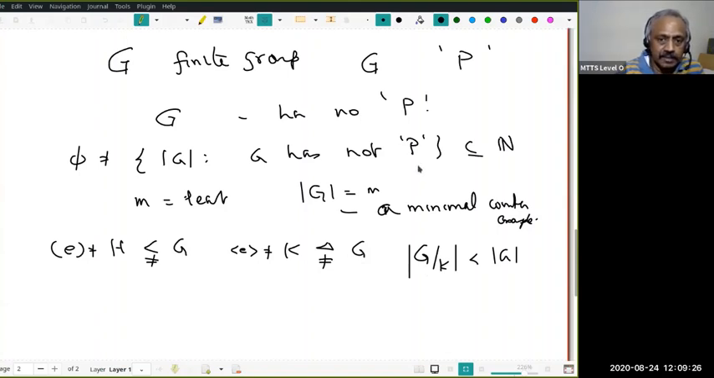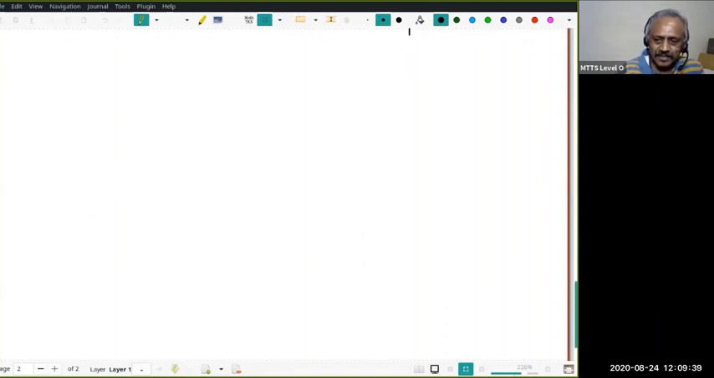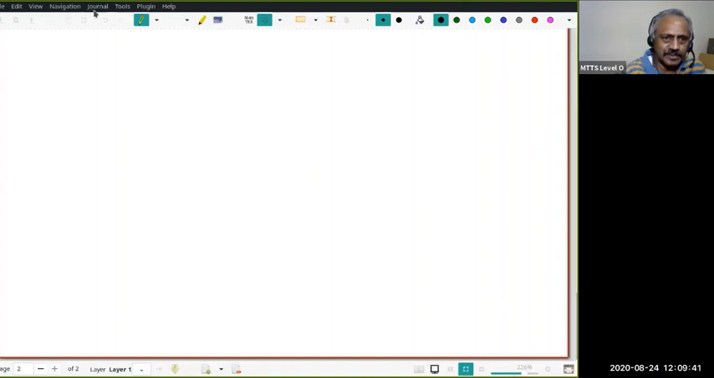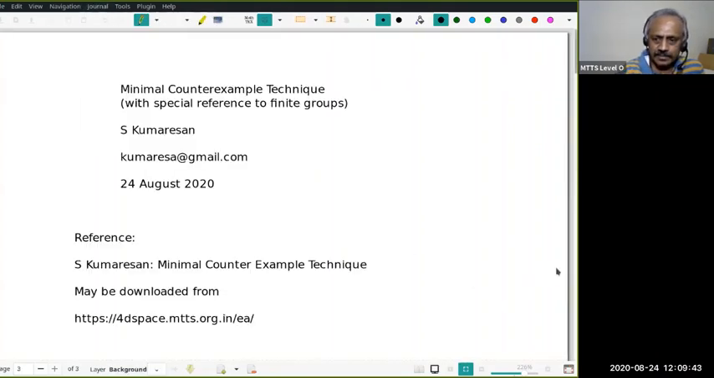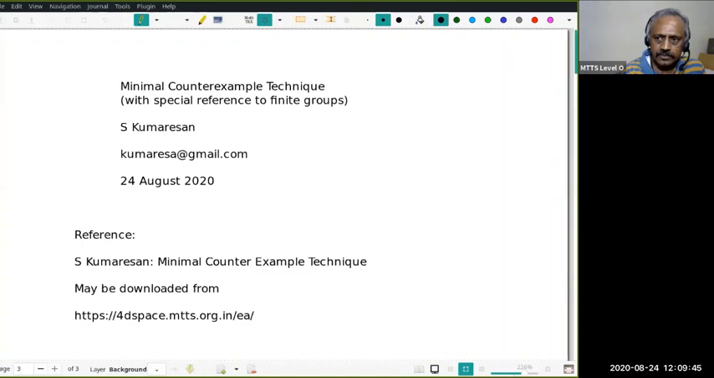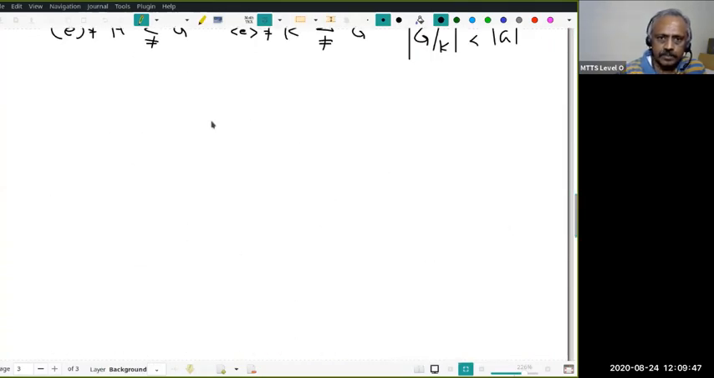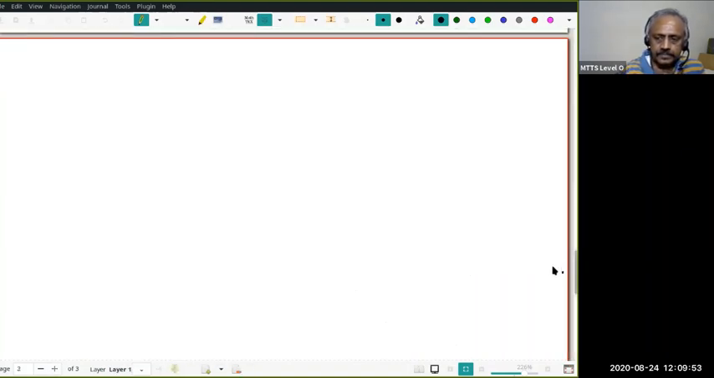What does that mean? Give me any minimal counterexample G, then G is not a counterexample. You understand that? G is not an element of the set. It may look a little vague, but just bear with me. The first theorem will make it clear. Just before we go further, pause, review, and proceed.